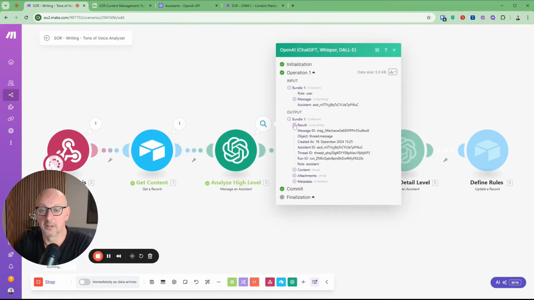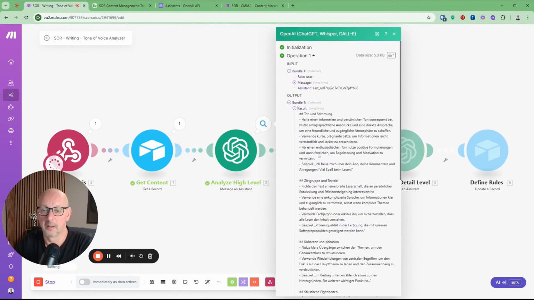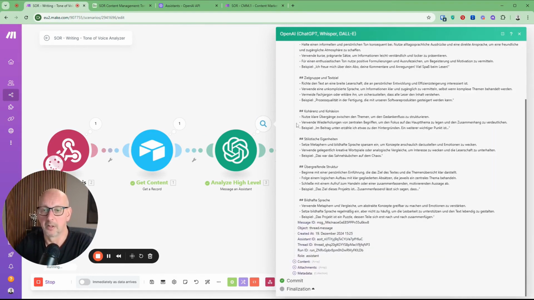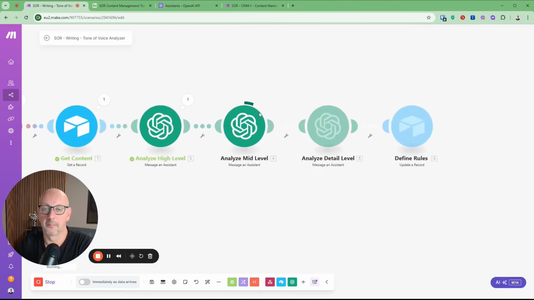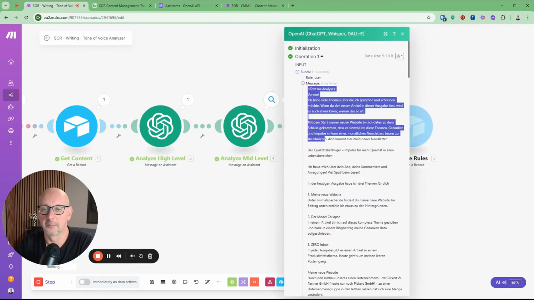What do we see here as a result in the output? Namely, exactly these categories: tone and mood, target audience. I'll make it a bit bigger. Target audience, coherence, stylistic features, overarching structure, figurative language. And I then pass this on to the medium level as well. So we can also see this here in the input under the message text for analysis.